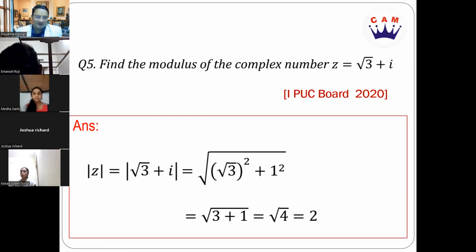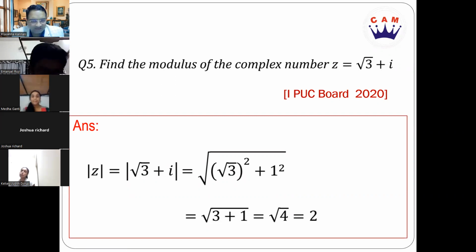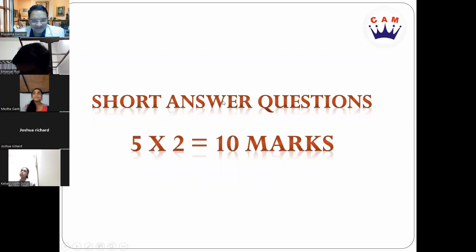So pretty much quite simple questions, right? In the first 1 mark questions, you must have answered them very quickly, not spending much time. Okay. Now let's move on to the short answer questions, where it may take about 3-4 steps, and each step may carry about half a mark. And 5 questions you're supposed to answer. Each carries 2 marks, so it's 10 marks.